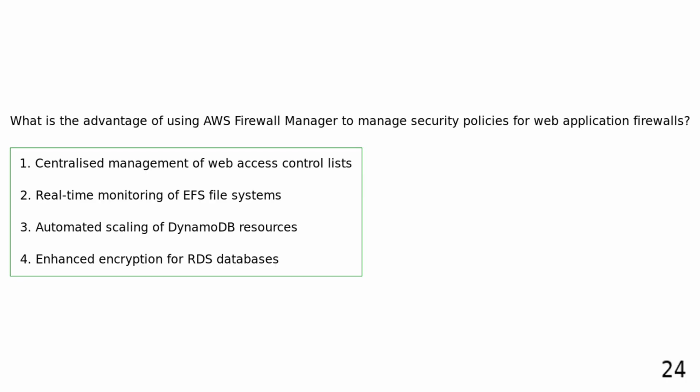What is the advantage of using AWS Firewall Manager to manage security policies for web application firewalls? Centralized management of web access control lists. Real-time monitoring of EFS file systems. Automated scaling of DynamoDB resources. Enhanced encryption for RDS databases. An advantage of using AWS Firewall Manager for web application firewalls is the centralized management of web access control lists, ensuring consistent protection against web exploits.